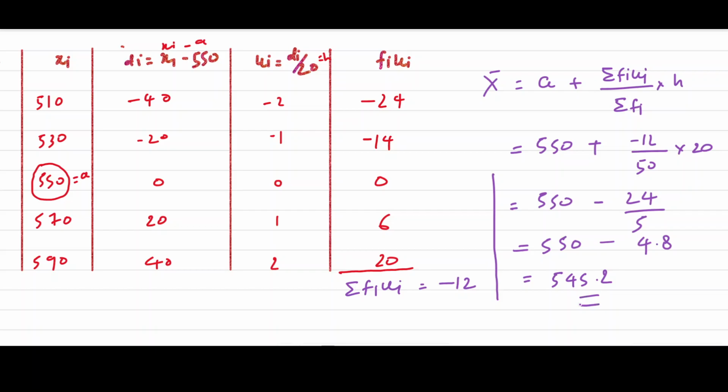So this is the step deviation method, and we have got this value 545.2 as the mean average value. So this is the mean wage of the workers, 545.2 rupees. Now move on to the next question.